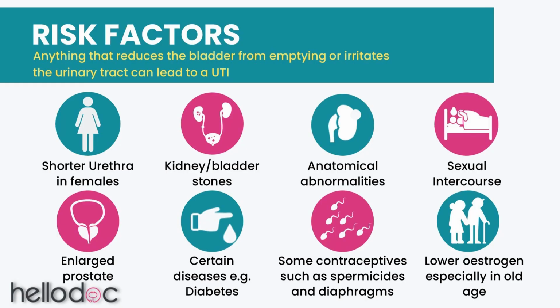What are the risk factors? Basically, anything that reduces the bladder from emptying or irritates the urinary tract can lead to a UTI. For example, a short urethra in females, kidney or bladder stones, abnormalities in the urinary tract, sexual intercourse, enlarged prostate, certain diseases, some contraceptives, and lower estrogen in older women are all risk factors for getting UTIs.